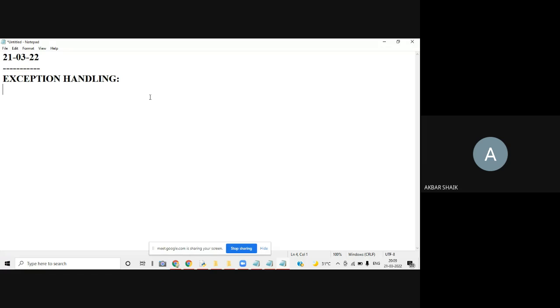Before going to exception handling, first we'll see what the different types of exceptions in Python are. What is the definition of an exception? An exception is simply an abnormal termination of the program. If there is a problem, because of that problem the program will be terminated abnormally. That is known as an exception.